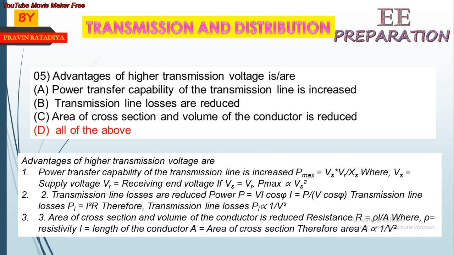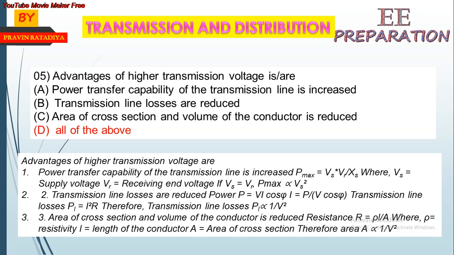Now we can discuss the advantages of higher transmission voltage. Power transfer capability of transmission line is increased. P-max is equal to Vs Vr upon Xs, where P is power, Vs is sending end voltage, Vr is receiving end voltage, and Xs is sending end reactance. Now if we increase the voltage, if sending end voltage is equal to receiving end voltage, then P-max is proportional to Vs square. So if we increase the voltage, power transfer capability increases.